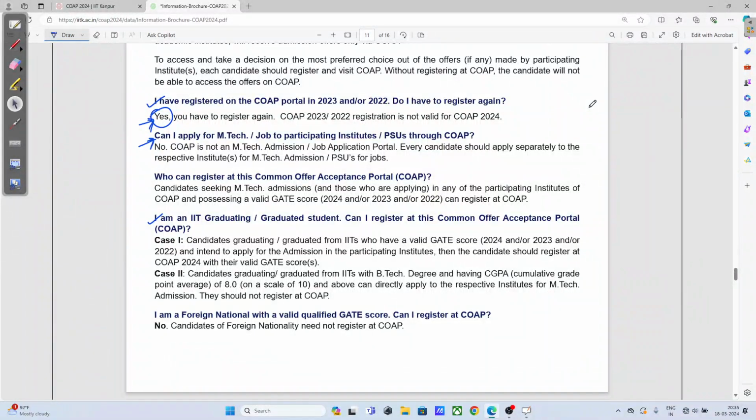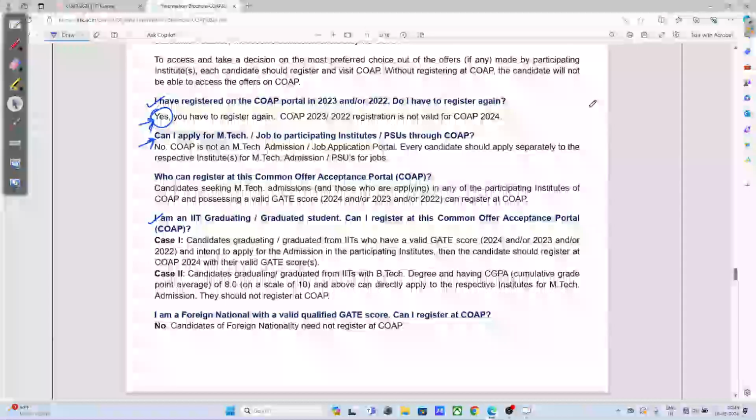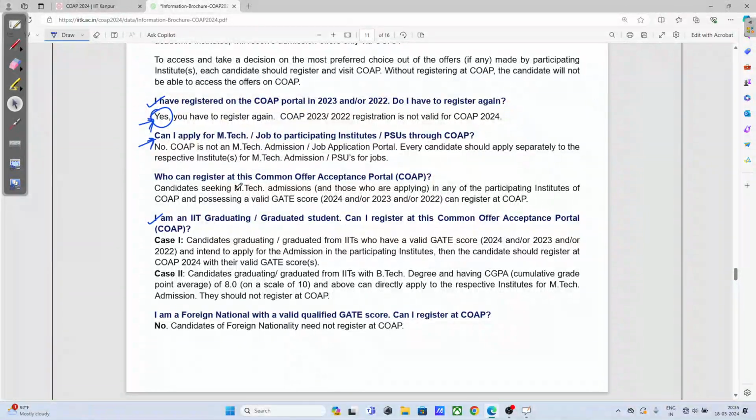If you are eligible or if you think you have got the right choice, then you need to go and fill the form separately in your respective PSU or IIT. Who can register? I have already told you. The GATE qualified candidates of either 2024, 2023 or 2022, those who want to get admission in an IIT for M.Tech or in NPCIL, need to register for COAP.